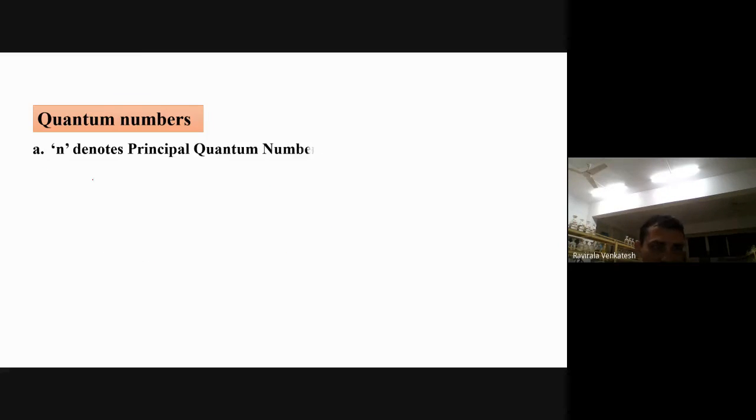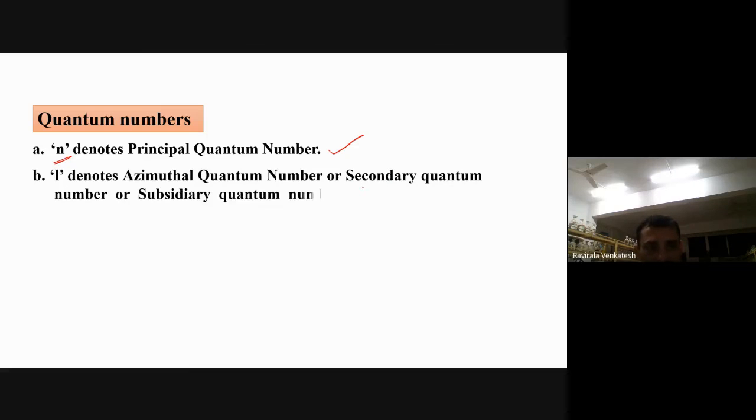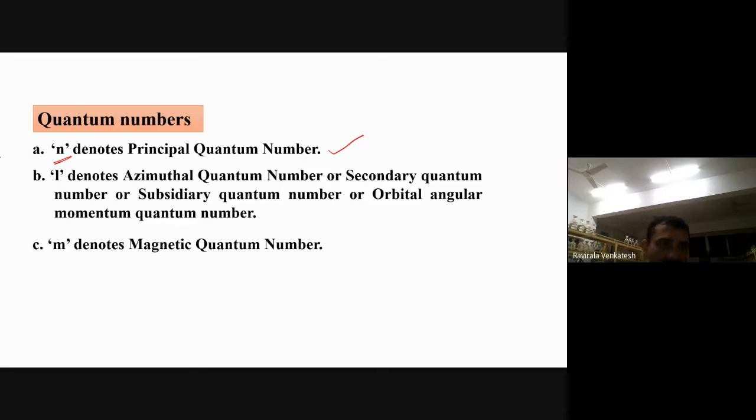Quantum numbers, first of all: n is the principal quantum number, nothing but the energy shell, the orbit. Next, l denotes the azimuthal quantum number, where orbitals will be there. It is also called the subsidiary quantum number or orbital angular momentum. m is the magnetic quantum number. These are the three quantum numbers we will discuss in the next slide. We will discuss them in this topic.